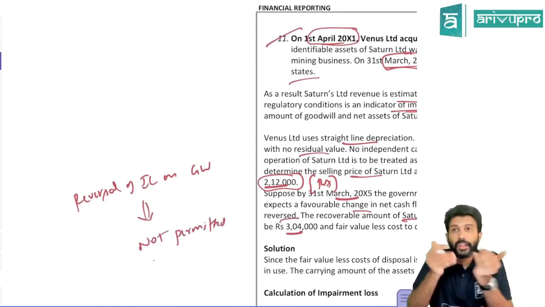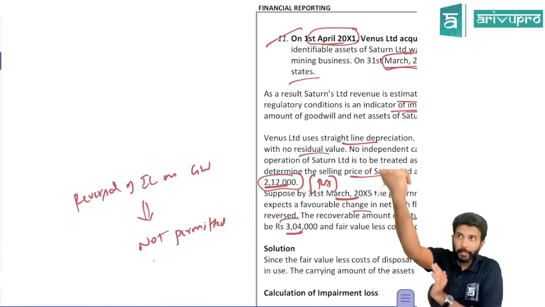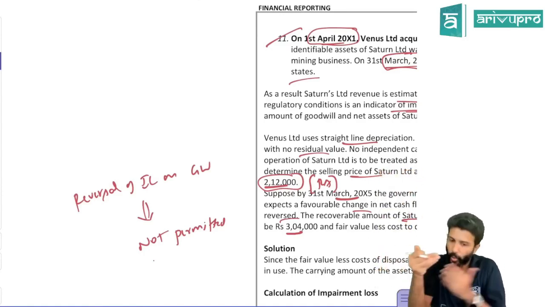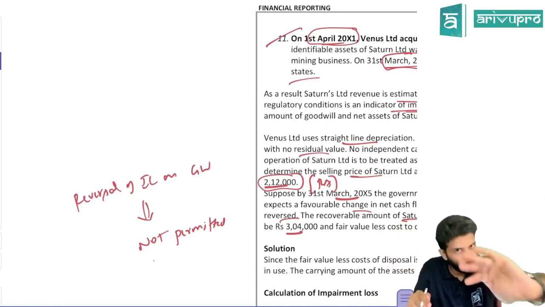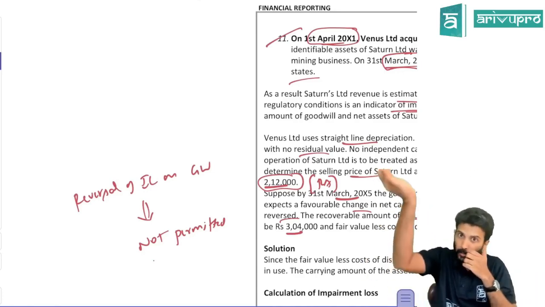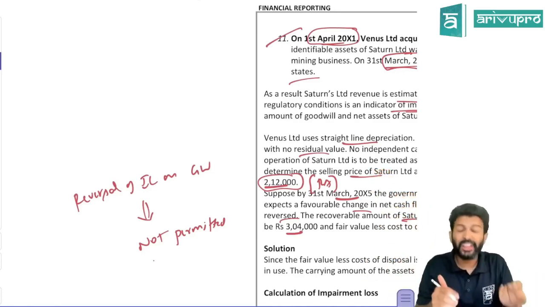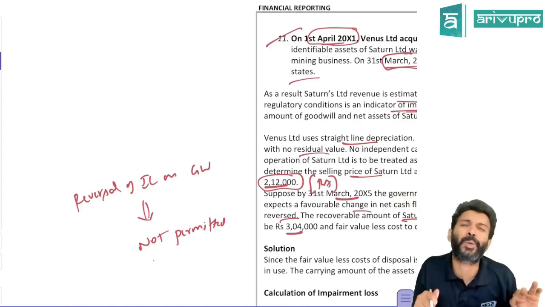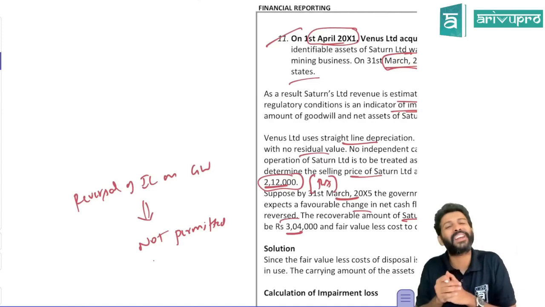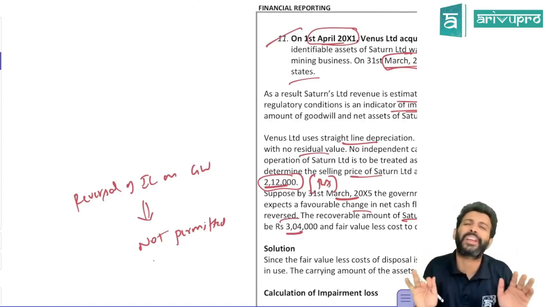Why? When you charge impairment loss, carrying amount will reduce. You already charged impairment loss and made goodwill 0. If you reverse impairment loss, goodwill will increase in balance. Carrying amount of goodwill will increase. If you increase the carrying amount of goodwill, then it will amount to self-generated goodwill. Self-generated goodwill can you show? No. Only purchased goodwill can be shown.